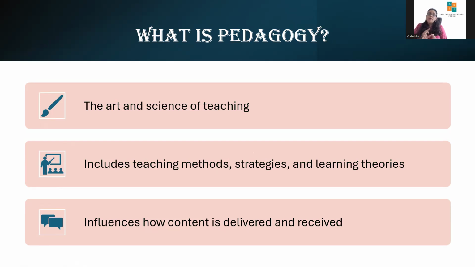For example, a teacher uses a storytelling technique to teach moral values. That is the art, but they also structure the story to match the students' attention span and comprehension level. That comes under science, which results in the lesson becoming engaging and effective.